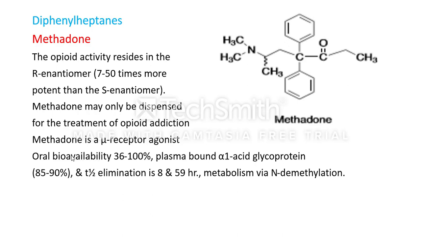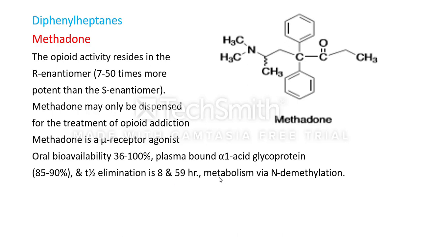Plasma protein binding, at alpha-1 acid glycoprotein, is 85 to 90%, and the elimination half-life of methadone is 8 to 59 hours.